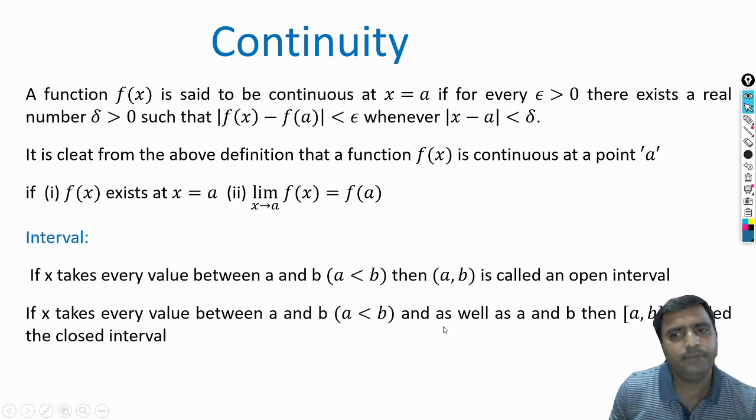That interval can be written using a square bracket like this. This is called a closed interval. A closed interval includes all the values in between a and b along with a and b, but an open interval includes all the values in between a and b except a and b. That is the difference.